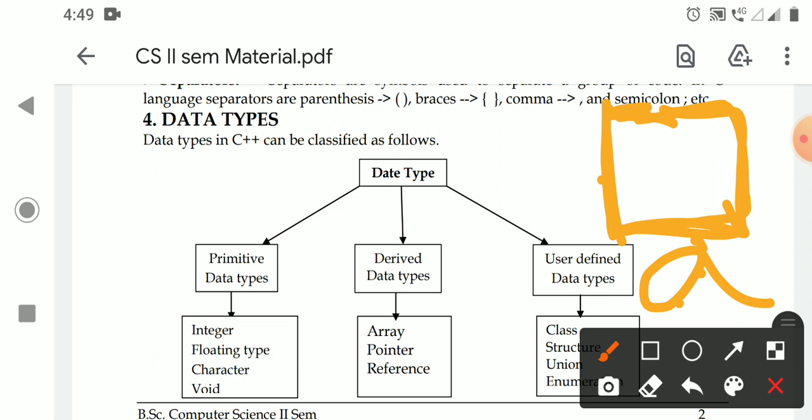And also the data types define the size of this memory location. Size means how many bytes of memory are allocated to this memory location or to this variable.